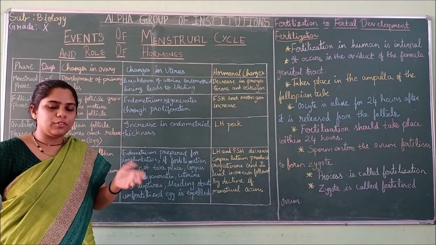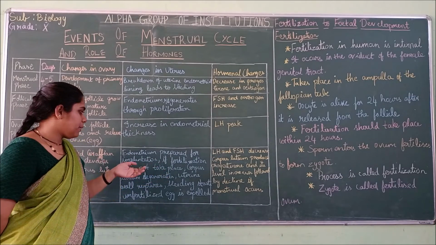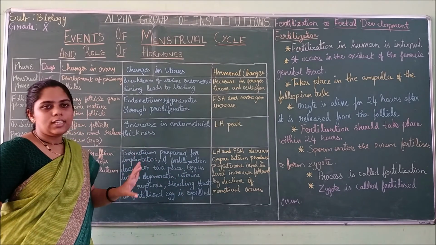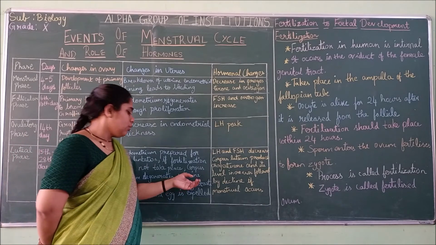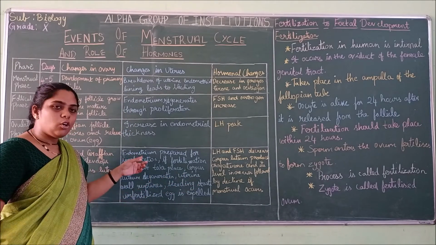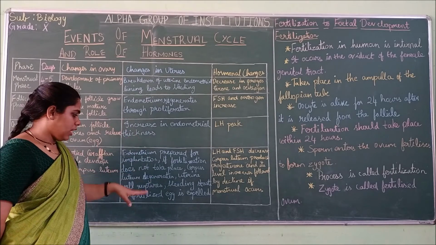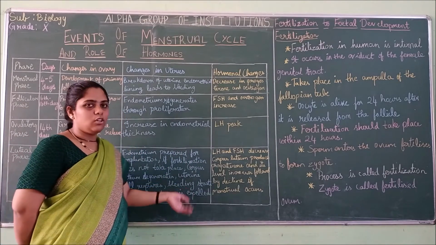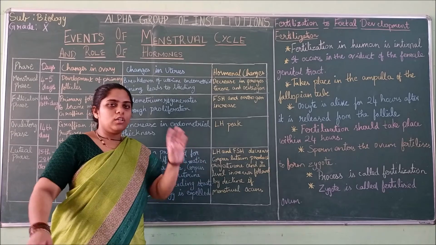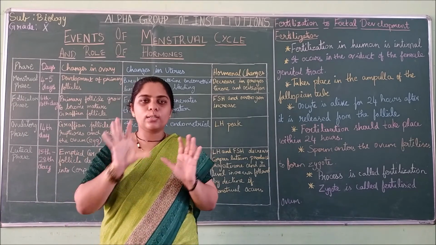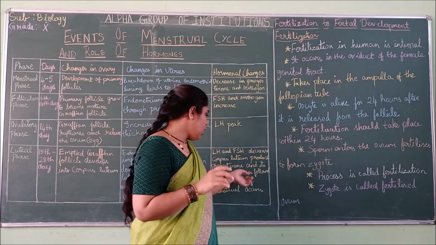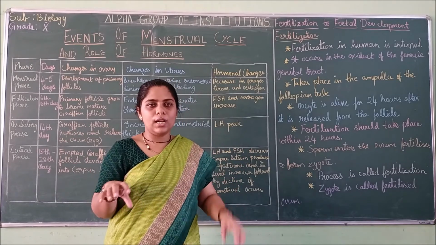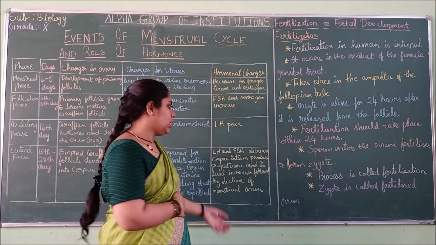Then what happens if the sperm does not reach? If fertilization does not take place, then the corpus luteum degenerates and the uterine wall will rupture. The thickened endometrium wall also ruptures, causing bleeding. The blood flow will start and the unfertilized egg will also be expelled. The matured egg will wait for around 24 hours for fusion. When no sperm comes, everything ruptures and the blood flow will come.